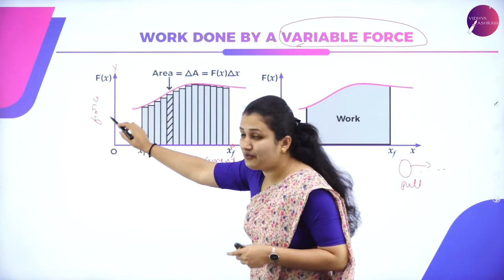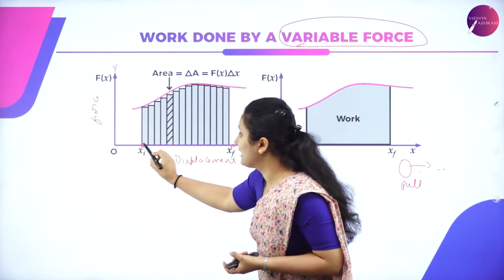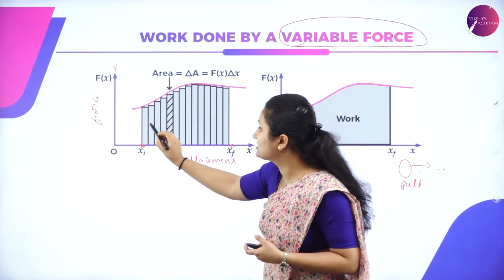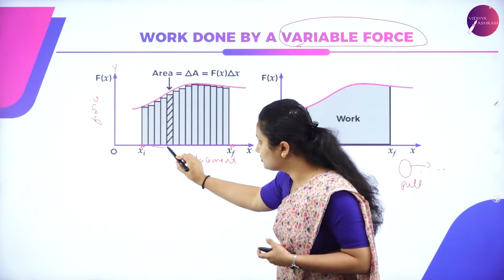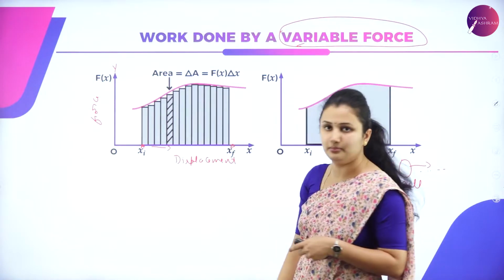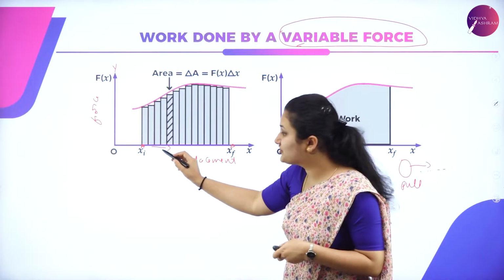When I apply a variable force, the magnitude of force keeps on changing. When I apply the force on the object which is at point A, it starts to move. It is displaced from position A to position B. It starts to move forward with change in velocity.